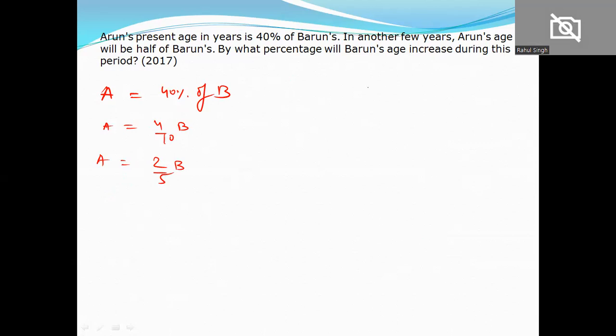In another few years, Arun's age will be half of Barun's age.